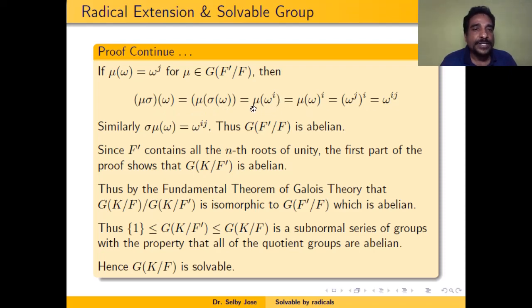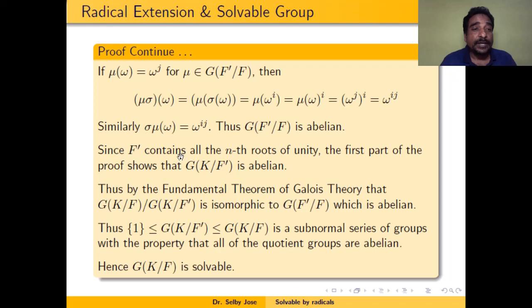But mu is a multiplicative homomorphism, so it is written as mu of omega the whole raised to i, but mu of omega is omega raised to j, so you will get omega raised to ij. Similarly, we can show that sigma mu of omega is omega raised to ij. Therefore, sigma mu is equal to mu sigma for any mu and sigma belonging to the Galois group of F dash over F. That means that the Galois group of F dash over F is abelian.